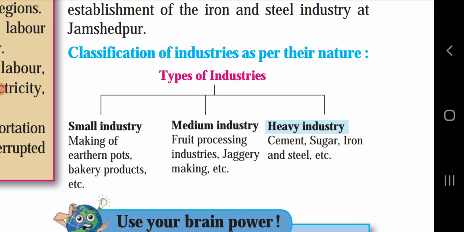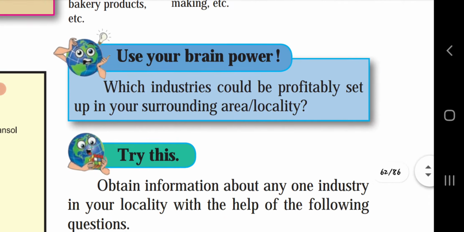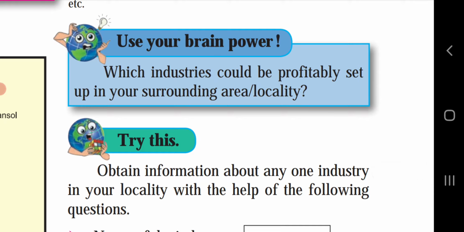Use your brain power. Which industries could be profitably set up in your surrounding area or locality? According to our locality, there are fruit orchards, and moreover other factors like excellent transport facilities, unlimited water supply, uninterrupted electricity, labor and ready markets are easily available. Therefore fruit processing industries, which is a medium industry, could be profitably set up in our surrounding, in Solapur.